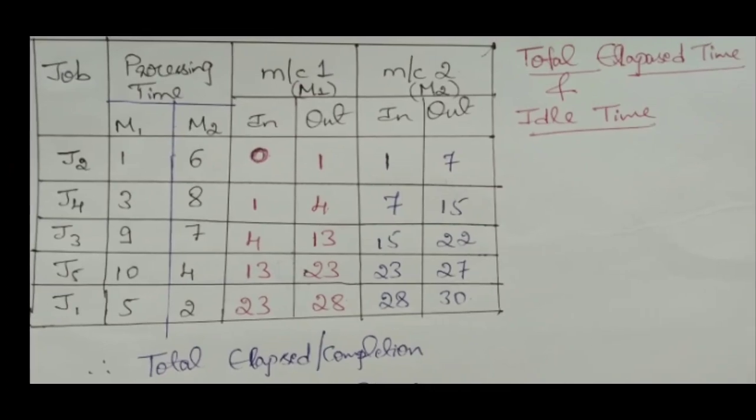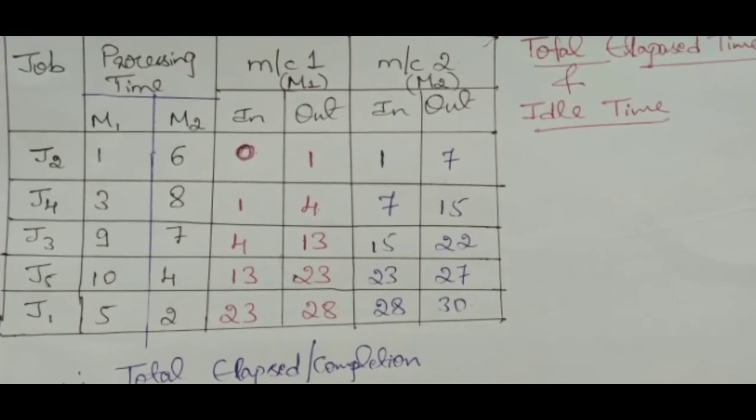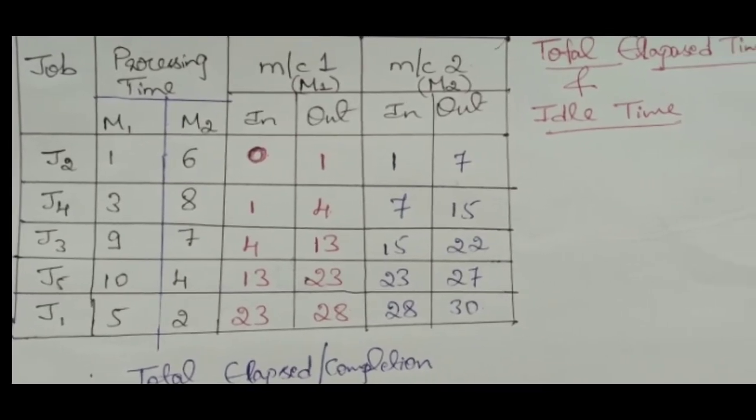In this, for the machine 1, in time is 0 because J2 itself is the first job and it is processed on the M1 machine. It will be loaded into the machine 1 at the 0th time. There is no time before that, that's why it will always be considered as 0. And after that, the out time is nothing but, in order to perform the J2 job on the M1 machine, what is the processing time required?